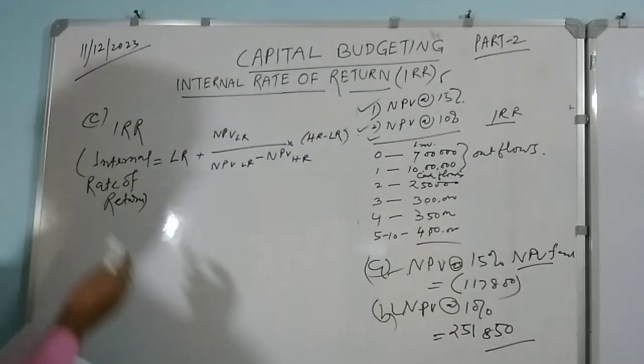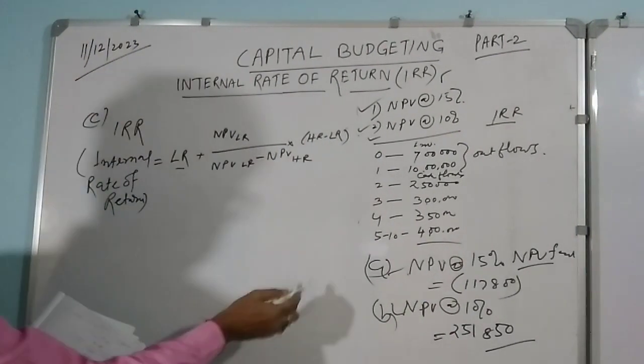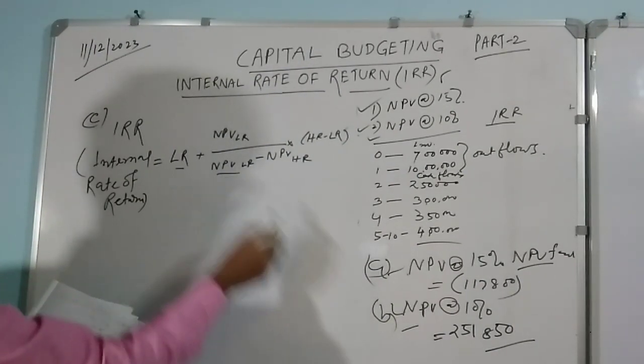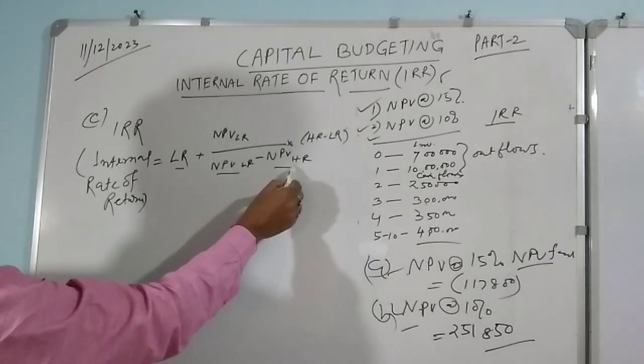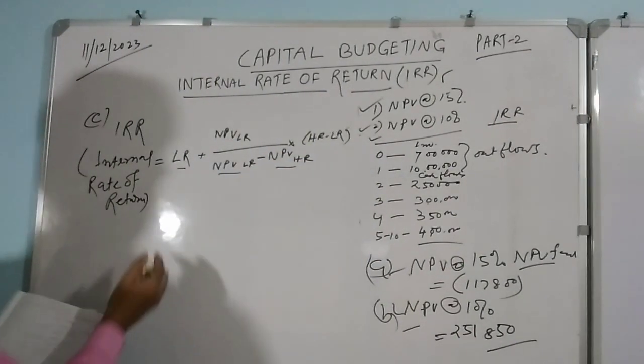So this formula you have to keep in mind.